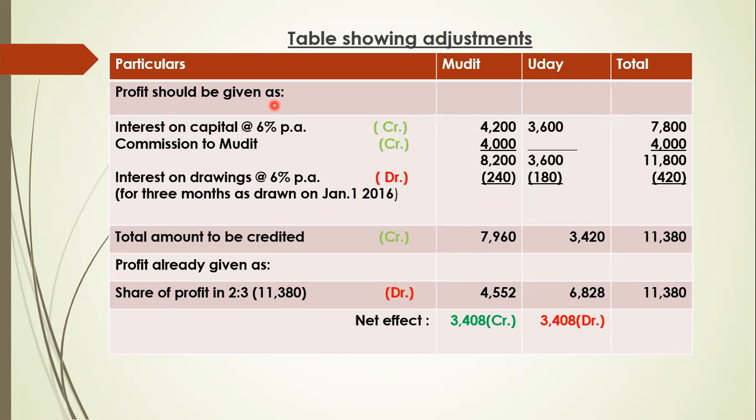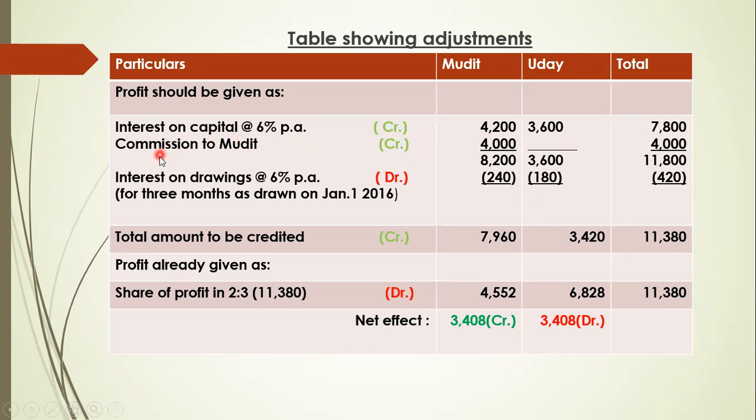So profit should be given as interest on capital at 6% per annum, on the amounts of 70,000 and 60,000. So 6% of 70,000 will be 4,200, and 60,000 into 6% will be 3,600. Total interest is 7,800.